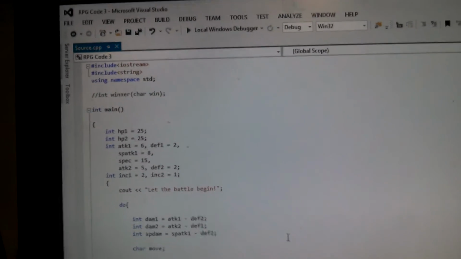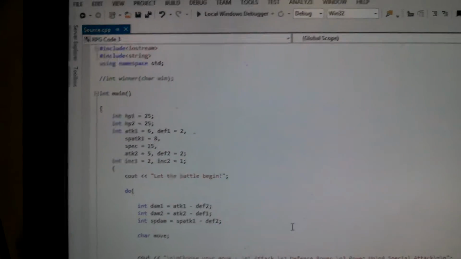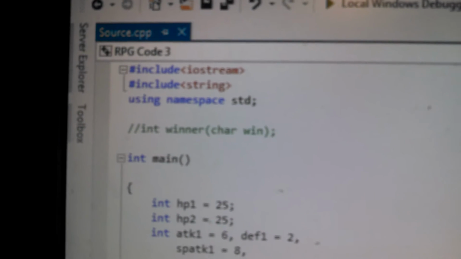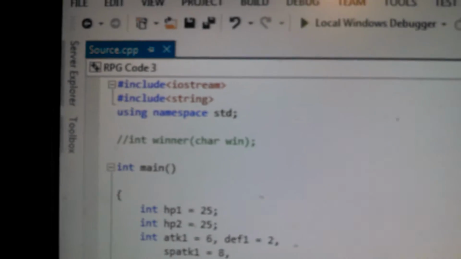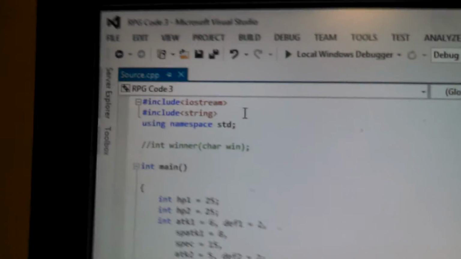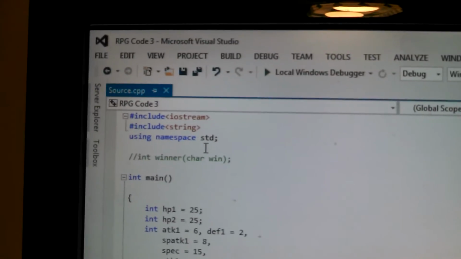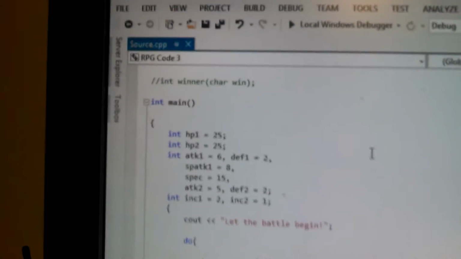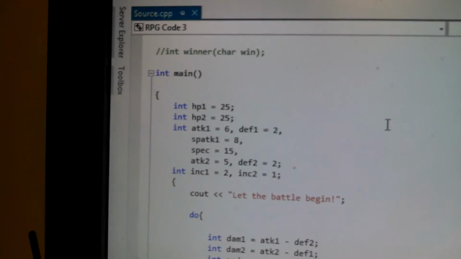Okay, coders out there, let me show you my example. First, start off with the basics of a C++ thing involved in any kind of code. You've got to include iostream and include string, using namespace std. Next, we have int main.